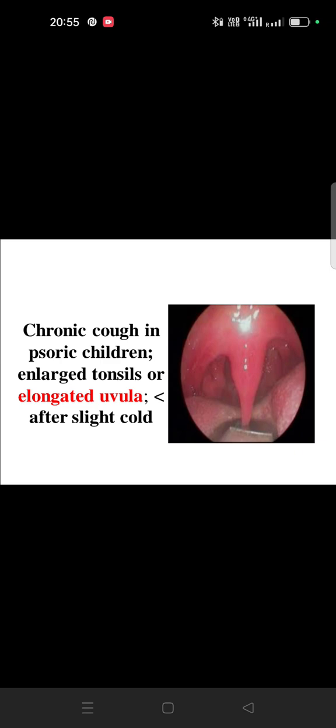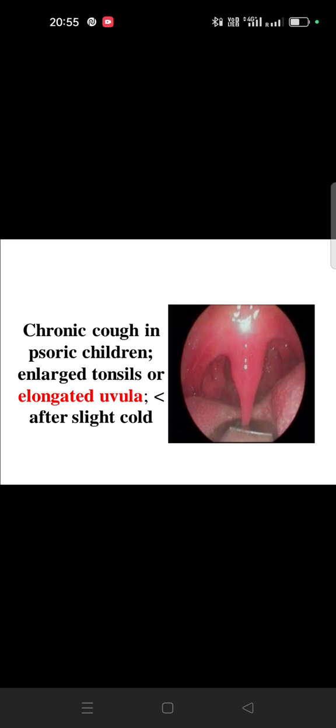Another symptom: chronic cough in sorry children, enlarged tonsil or elongated uvula, which is aggravated after slight cold. It means a baby or child is having chronic cough since so many years, like 1 year, 2 years. Especially a person who is psoric. Why will we say psoric? Because the patient might be having glandular involvement, or there is tonsillitis, or there is enlargement of the glands. And with that the patient is having chronic cough.